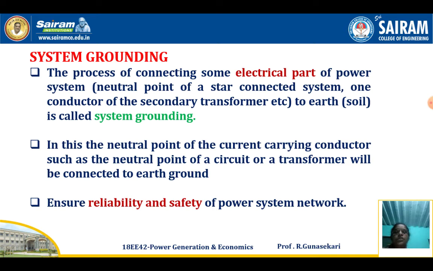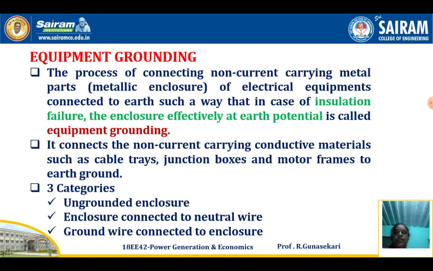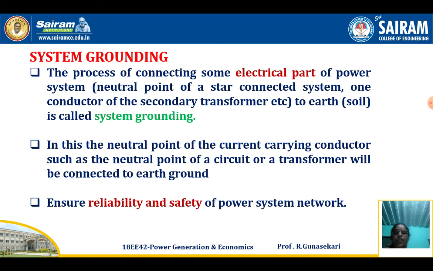First we studied equipment grounding, then we study system grounding. System grounding is the process of connecting some electrical part of the power system, the neutral point of a star connected system, one conductor of the secondary of the transformer, etc., to the earth or soil.